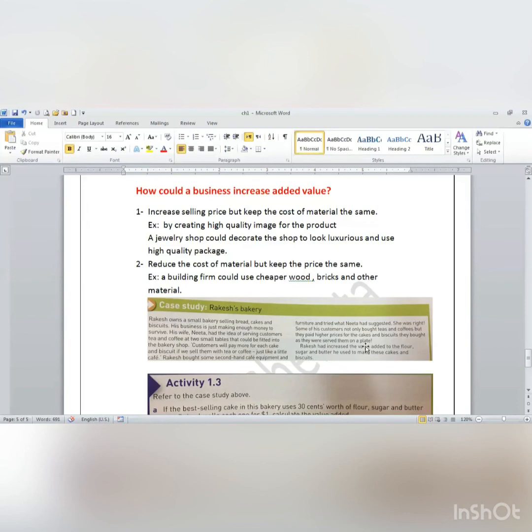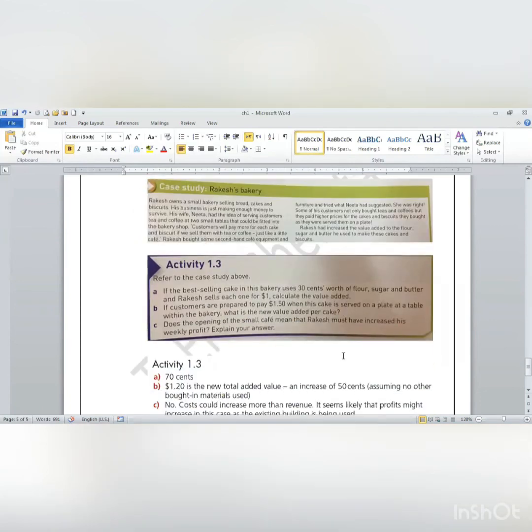If you give them these cakes and they take them in a bag and go, like delivery, they will pay a lower price. But if they sit in your small cafe, they're going to pay more, because you serve them on a plate and a waiter presents this to them, so they may pay more. Rakesh had increased the value added to the flour, sugar, and butter he used to make these cakes and biscuits. Now he increased the added value.